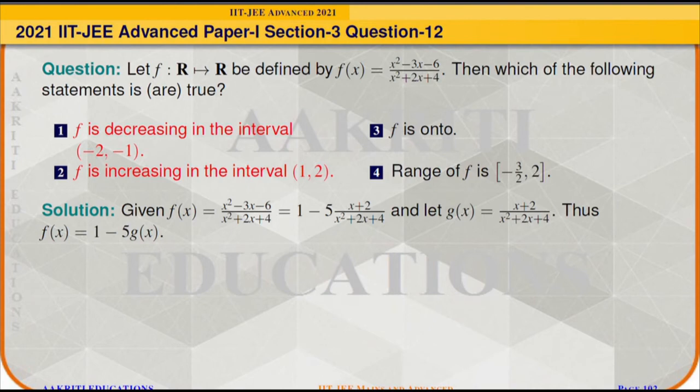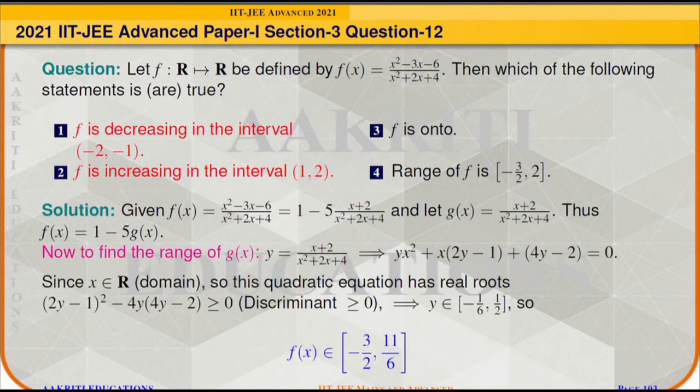Now we have to find the range of the function f of x. So first we will find the range of the function g of x. So let us call y equal to x plus 2 divided by x square plus 2x plus 4. And since x square plus 2x plus 4 cannot be equal to 0 because its discriminant is less than 0, we can cross multiply to obtain a quadratic equation as y x square plus x times 2y minus 1 plus 4y minus 2 is equal to 0.